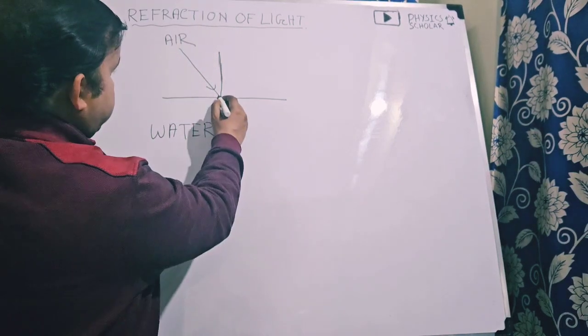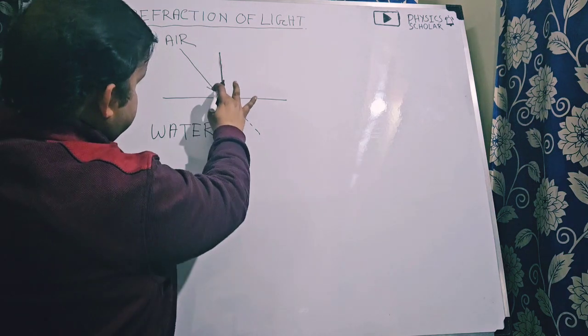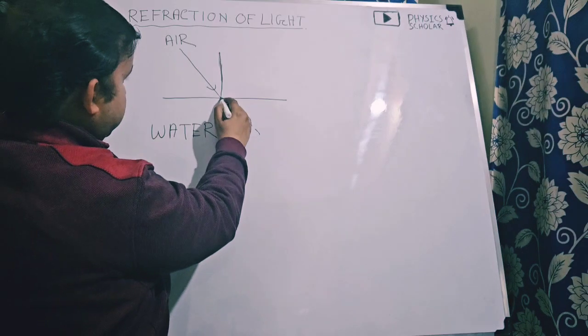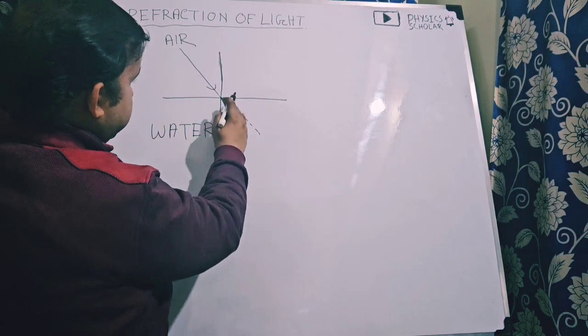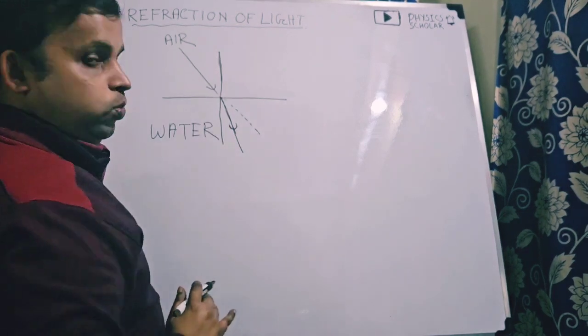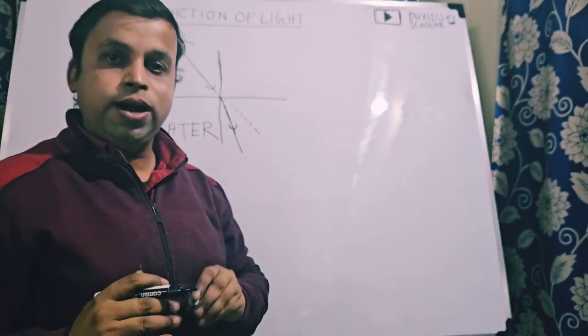If this medium is not there, if it is the air medium, the light travels in a straight path, so this should be the direction. But as water is there, the direction changes. It will bend towards the perpendicular. We will discuss this later on. First you have to understand what refraction is.